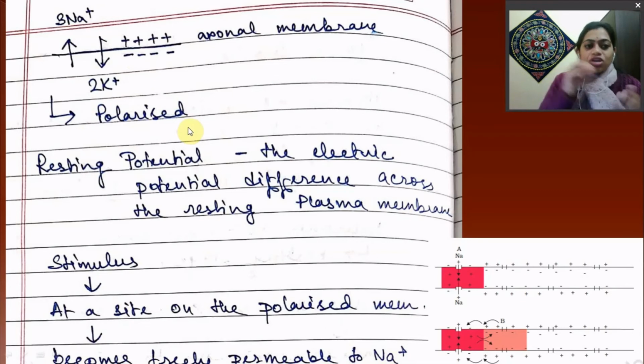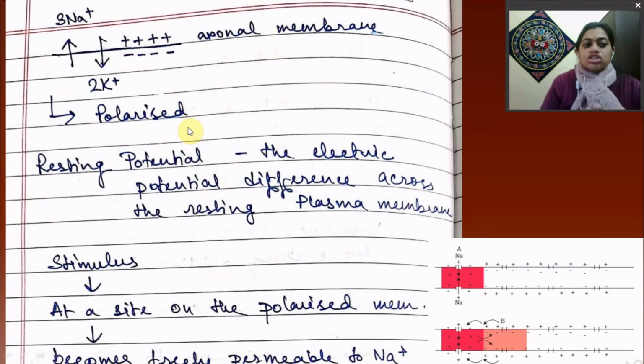That means in the normal resting stage, the axoplasm inside is negatively charged, right? So it is polarized. So this is also called resting potential. That means the electric potential difference across the resting plasma membrane is called resting potential.